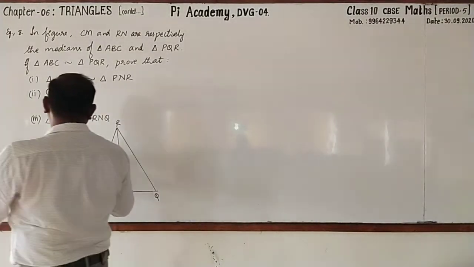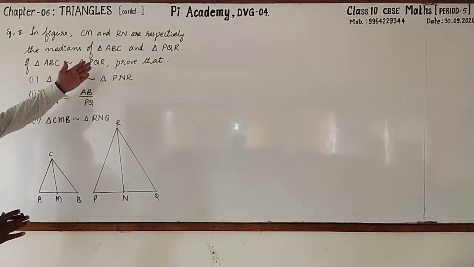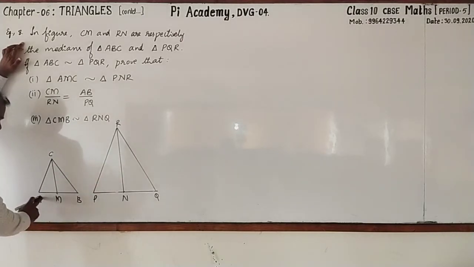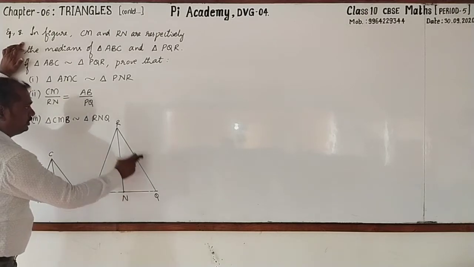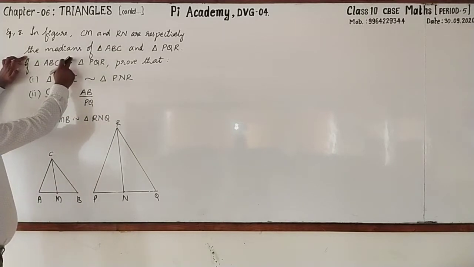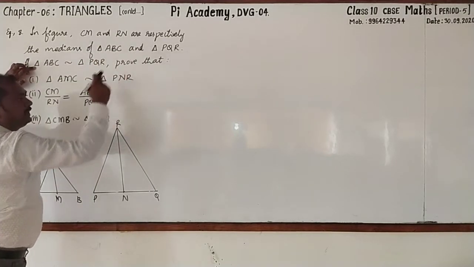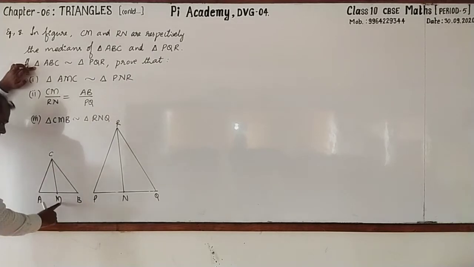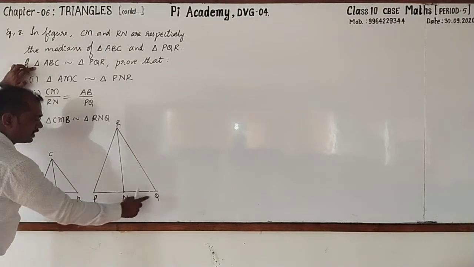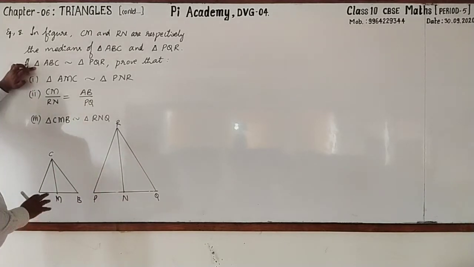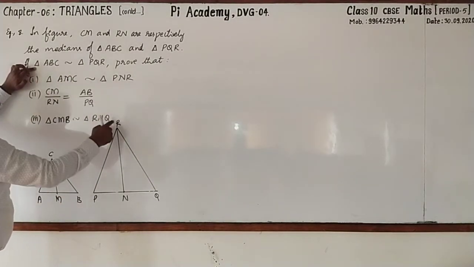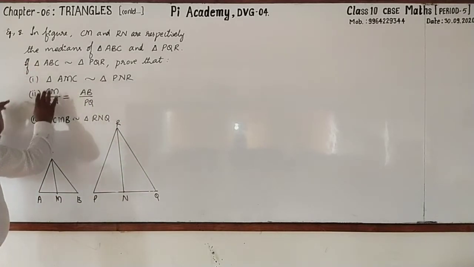Dear students, hope that you have copied this one. Go through the given statement. It is in the figure here. They have given 2 triangles. One is ABC and another one is PQR. See that here CM and RN are respectively the medians of triangle ABC and PQR. Meaning, CM is the median of the triangle ABC. RN is the median of the triangle PQR. And even the triangle ABC is similar to triangle PQR.